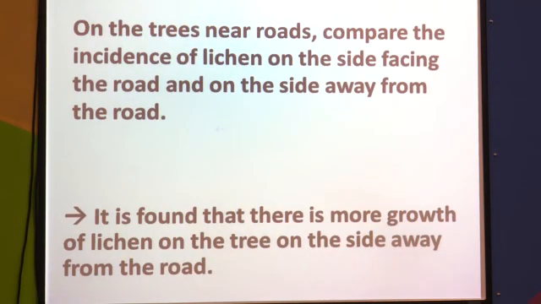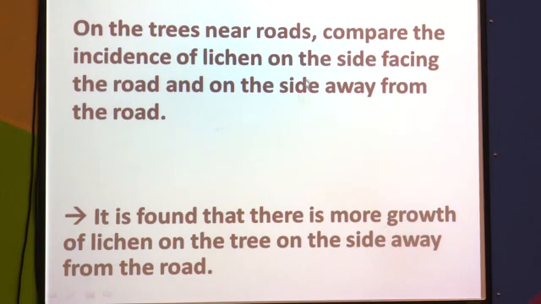On the trees near roads, compare the incidence of lichen on the side facing the road and on the side away from the road. When you compare the growth of lichens on busy roads and on roads at some distance, you will find that lichens grow more properly on the trees which are some distance away from the road.